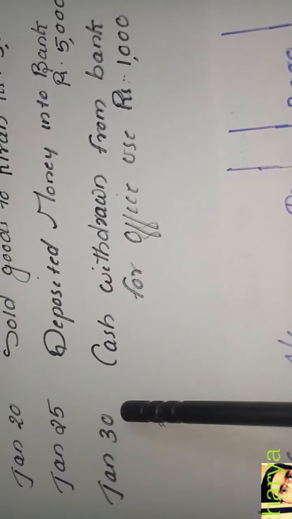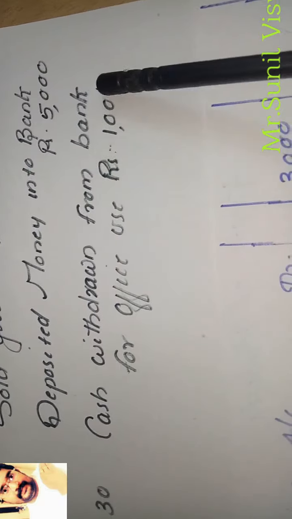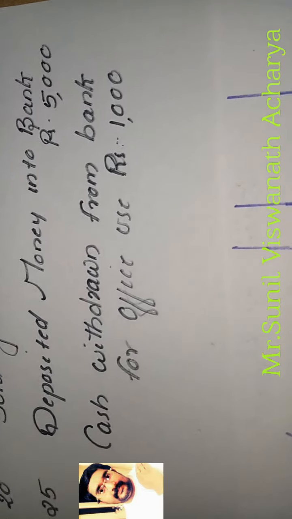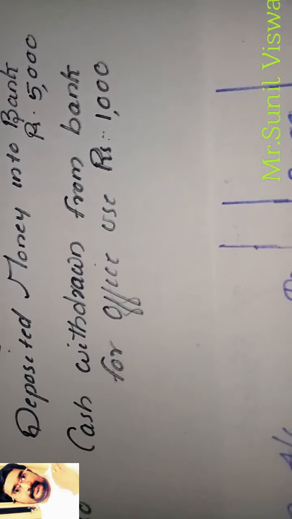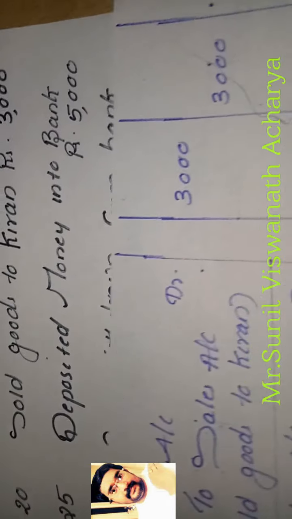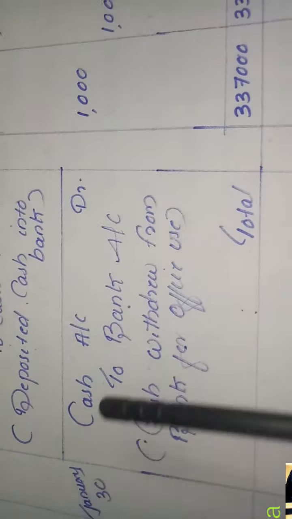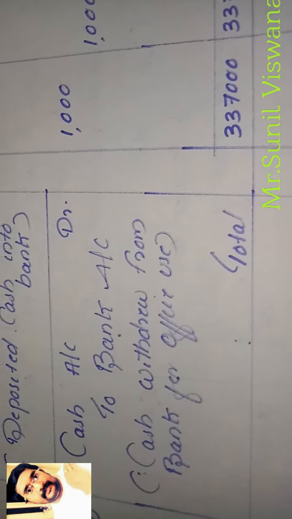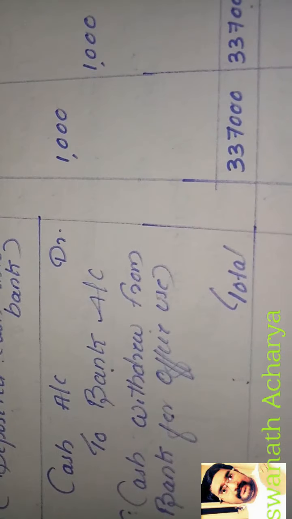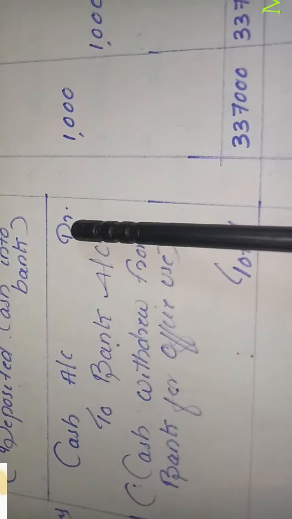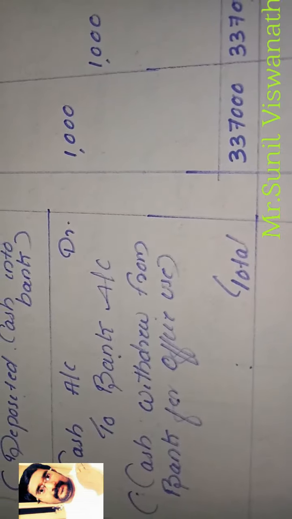Okay. Now in the question, last transaction, January 30, cash withdrawn from bank for office use. That means Ramesh withdrew 1,000 rupees from the bank for office use. It is for business purpose only that he withdrew money from the bank. That means to the business what is coming? Cash is coming. So January 30, cash is coming to the business. That means cash is increasing. Cash is an asset. Asset increase we will debit. So cash account debit.